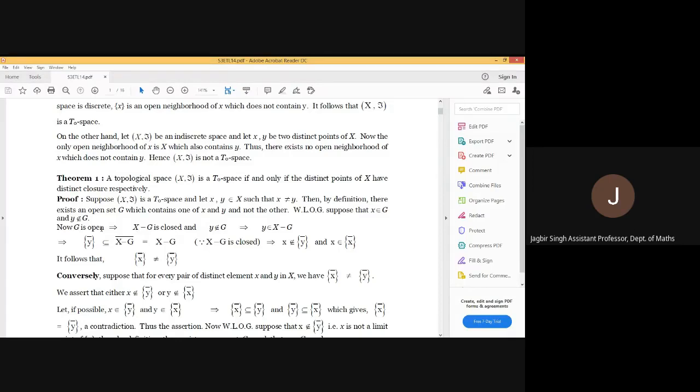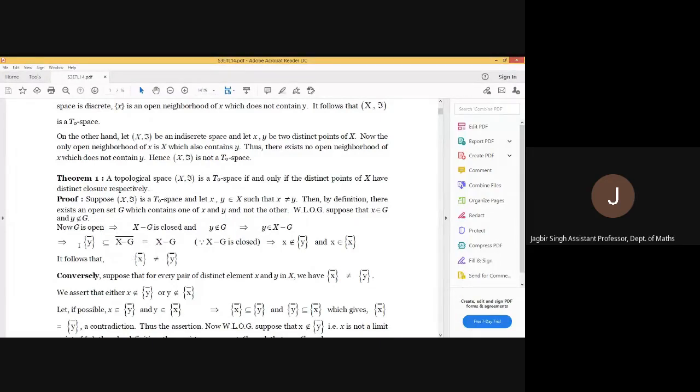And y does not belong to G. It means y belongs to X minus G. Therefore, singleton y is a subset of X minus G, and hence the closure of singleton y is contained in the closure of X minus G, which is equal to X minus G, because X minus G is closed.